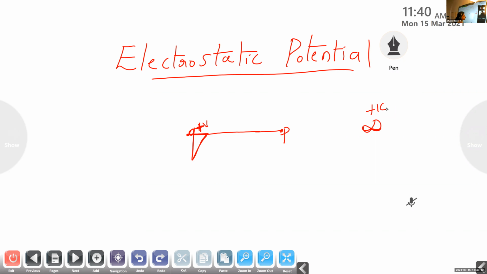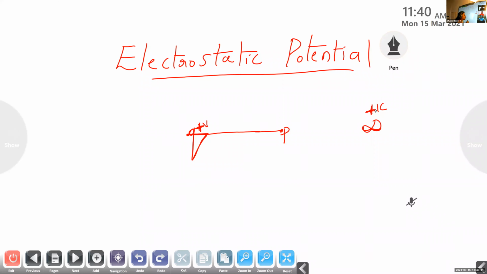Did you get the concept? It is just like kids on the opening day of school. Along with their mother, the kids are happy to stay in their class, right? But whenever the mother leaves for home, the kids start to cry and they leave with their mother, right? Just like that, here the +1 coulomb is not ready to sit at the point P because it is repelled by the positive charge Q.